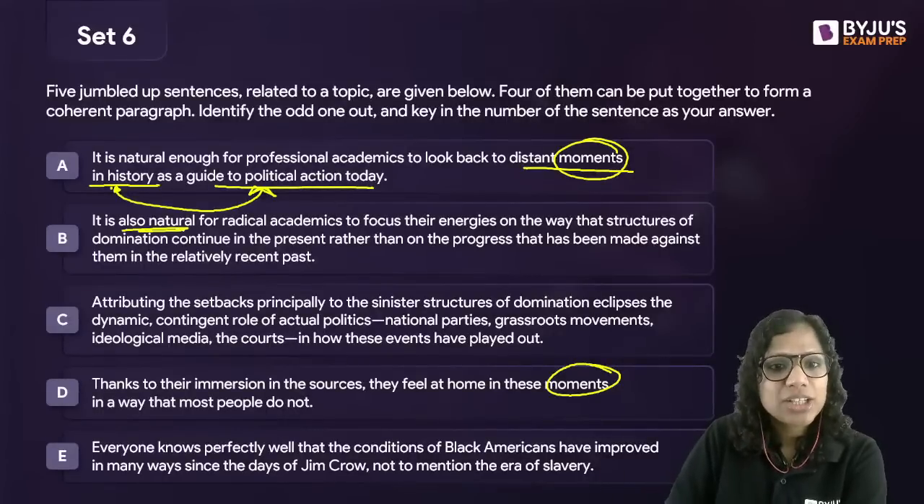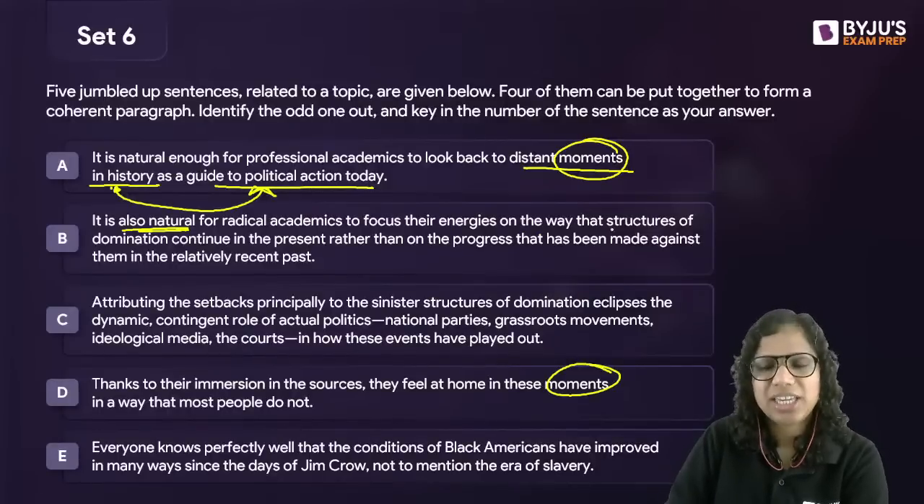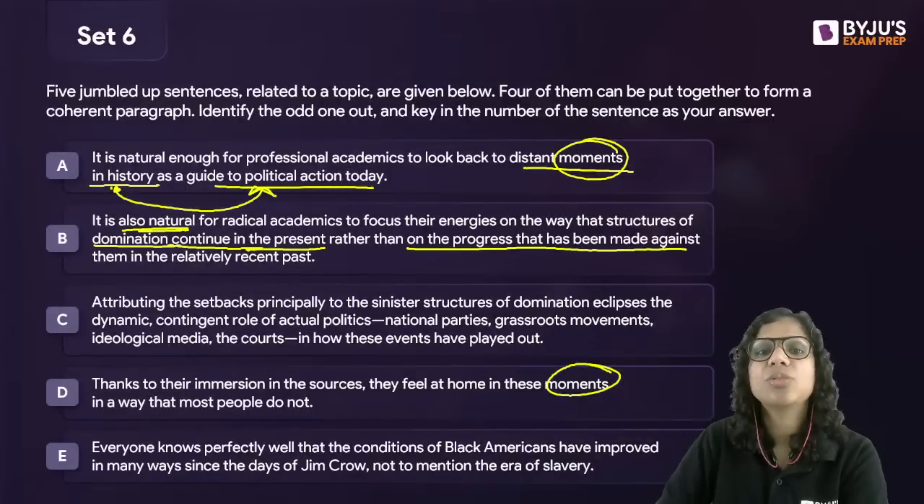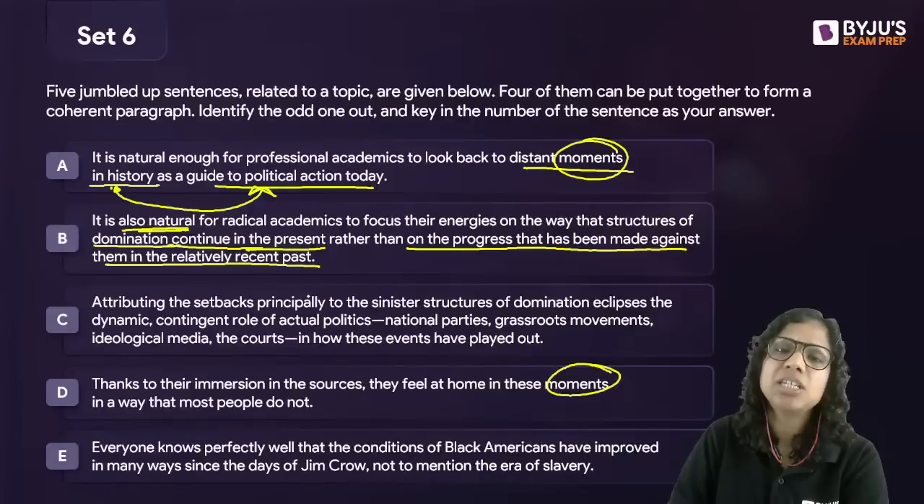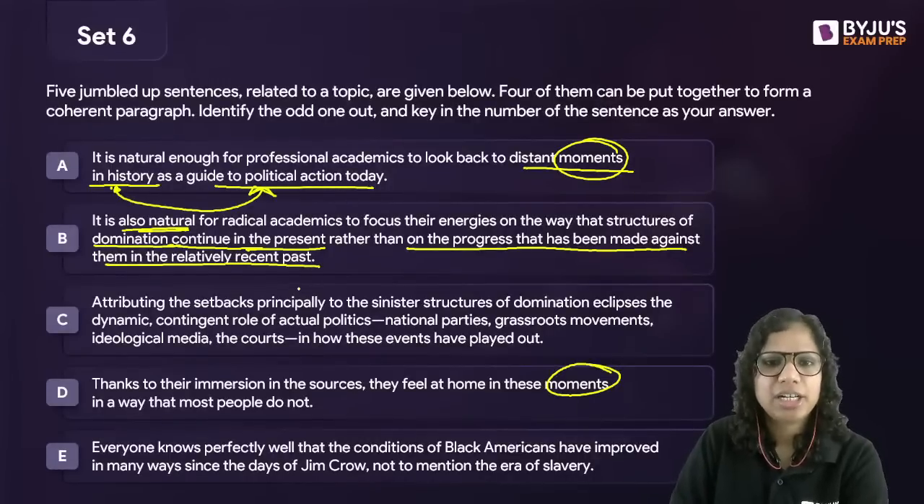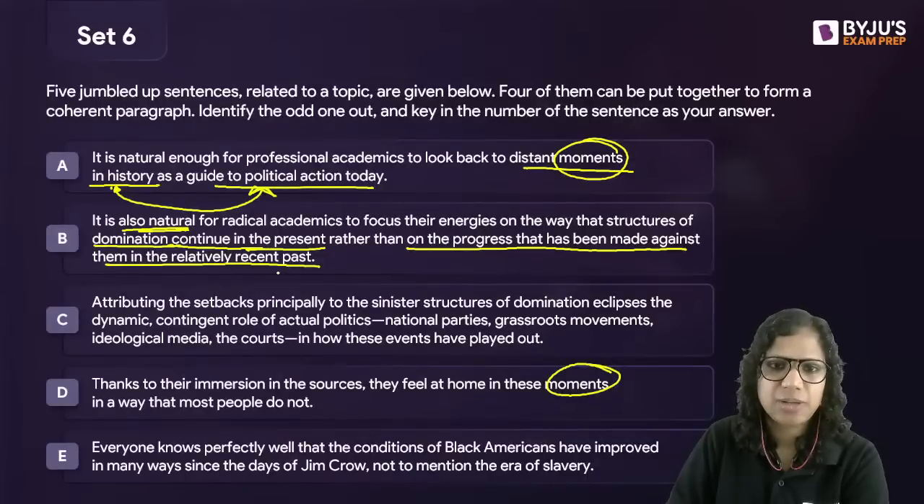It is also natural for radical academics to focus their energies on the way that structures of domination continue in the present rather than on the progress that has been made against them in the relatively recent past. Right? So it's also natural for radical academics to focus on this idea.